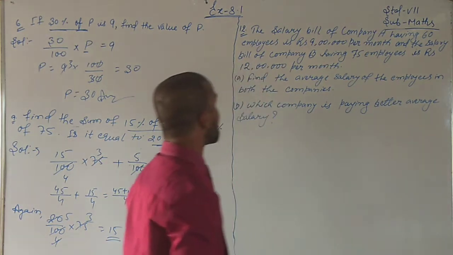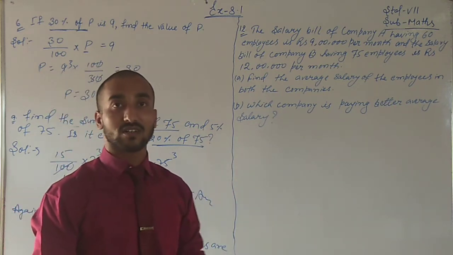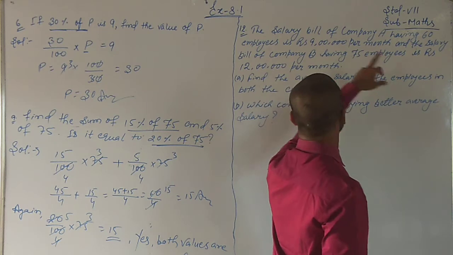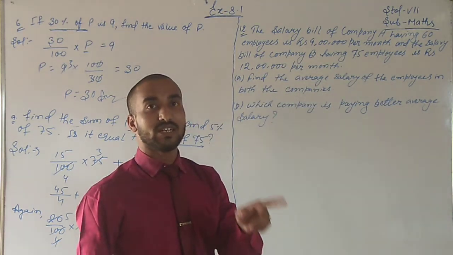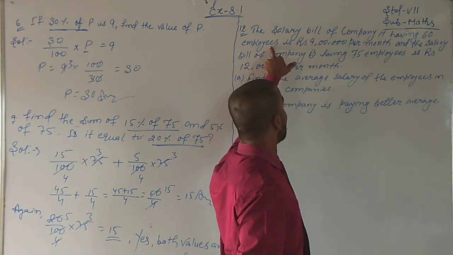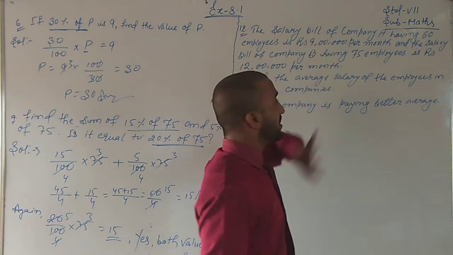See the next question. It is a very long question, but it's very simple. How? See, the salary bill of company A having 60 employees. There is a company, name is company A, having how many employees? 60 employees. Is rupees 9 lakhs. Okay, it is the salary bill.